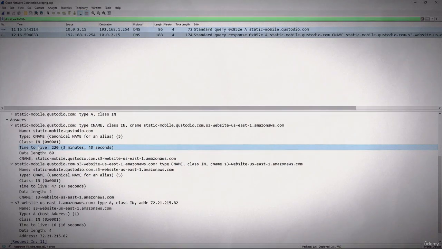What it's saying is how many seconds the record that's held in a cache on a server, or even at the host, can live in the cache before it goes away. So the time to live value means after 220 seconds it goes away, and you will have to request that information, and it will most likely be sent back to you. So there you see a standard query and a standard response.